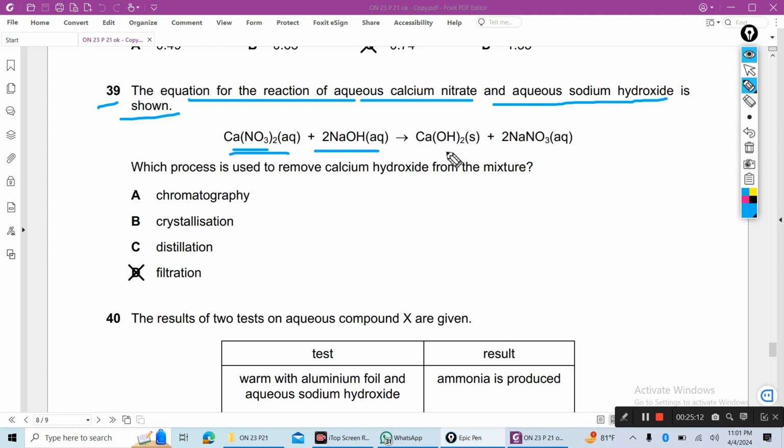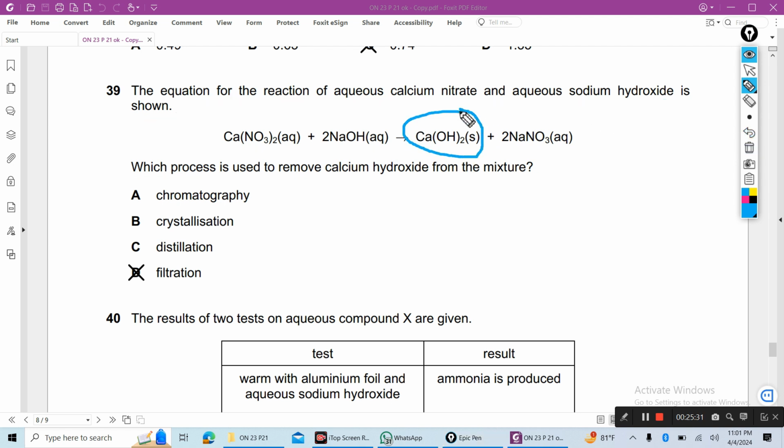This aqueous means soluble, this is solid. So you're asking which process is used to remove calcium hydroxide from the mixture. Filtration is needed. So answer will be filtration. By filtration, you can remove solid calcium hydroxide from this mixture.